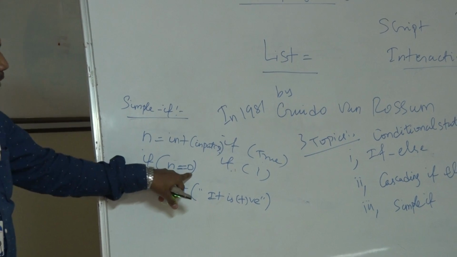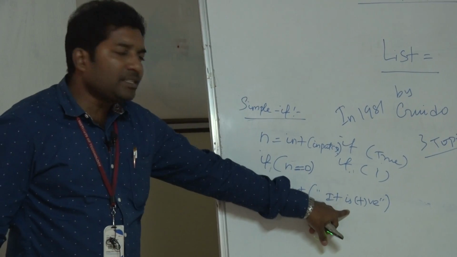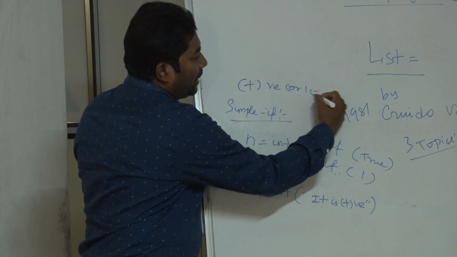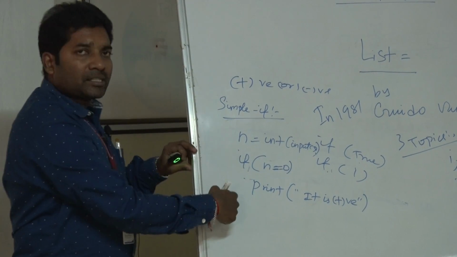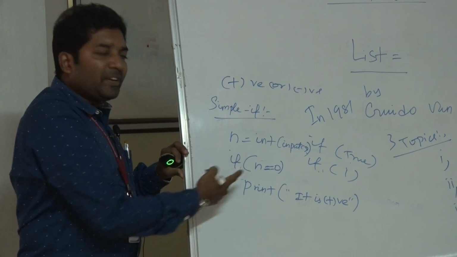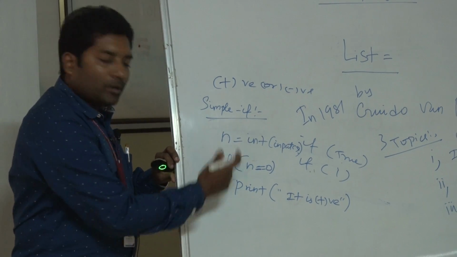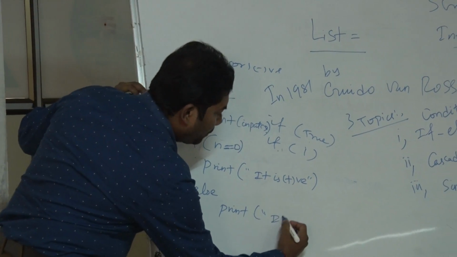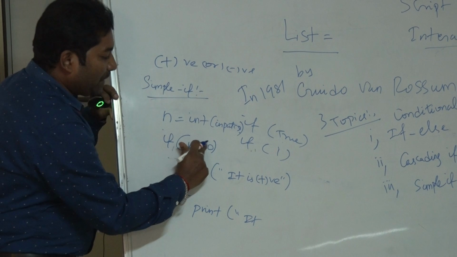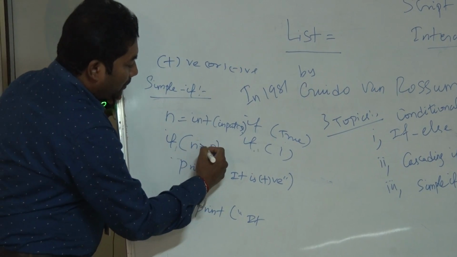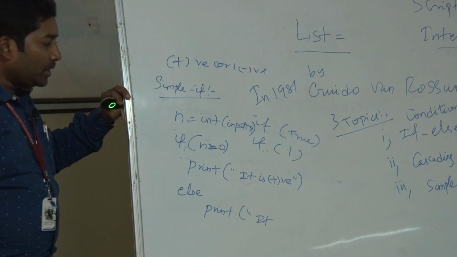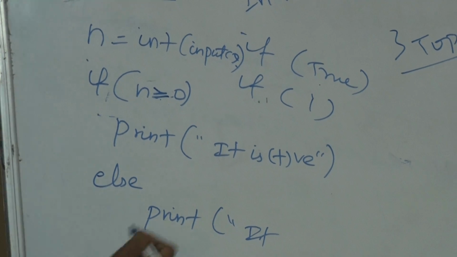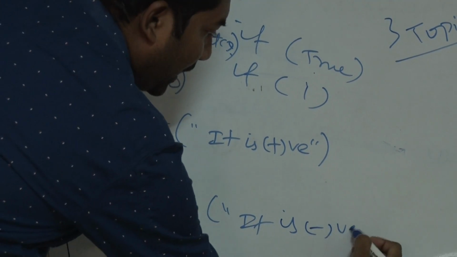it is positive. Simple statement. So if n is greater than or equal to 0, then it prints positive. I just want to check for a positive or negative condition. But here only one input will work, that is, a true condition alone will work. If you give -1, it will not work. So we have to go for the else part. Else print whatever the inputs give apart from greater than or equal to 0. If the input is 0 as well as greater than 0, then it prints positive. All the other things will be considered as negative.